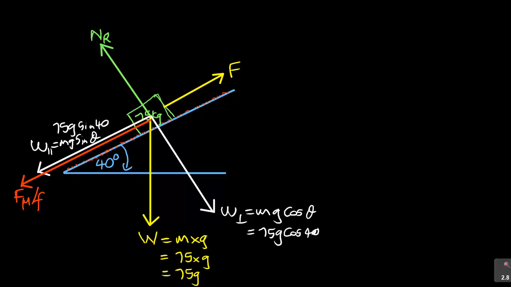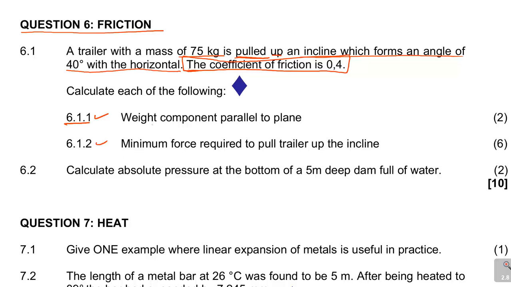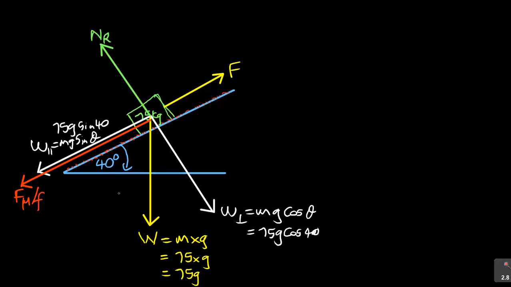Now let us go to the questions one by one. 6.1.1 says calculate the following. It's 2 marks, so it's not much. What is important is the weight component parallel to the plane. Remember, the weight has got 2 components, perpendicular and parallel. The weight component parallel to the plane is this one that we took here. See, I said weight parallel. So here, I write it down to say weight parallel, and this question is 6.1.1.